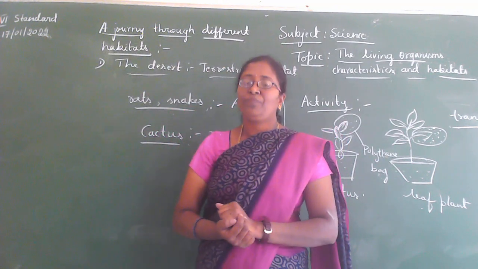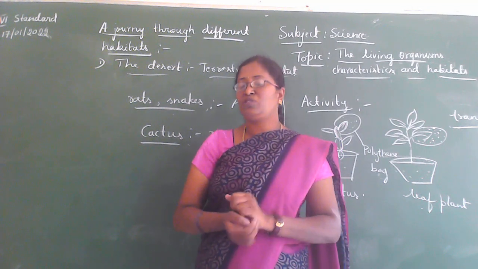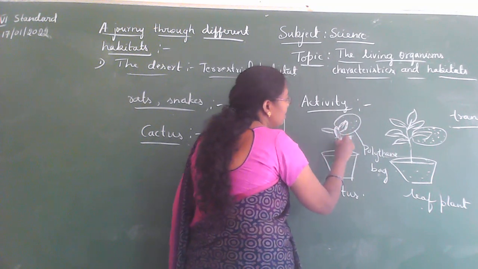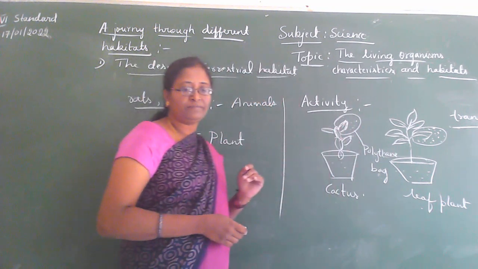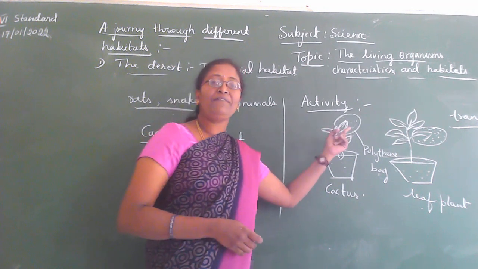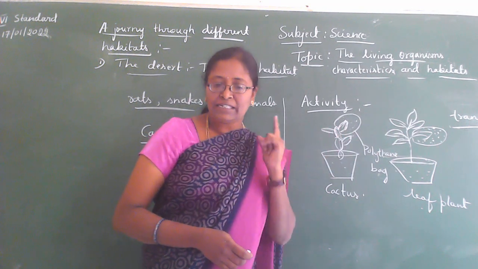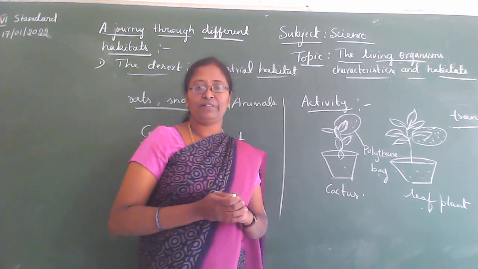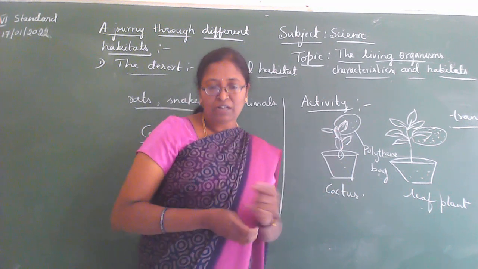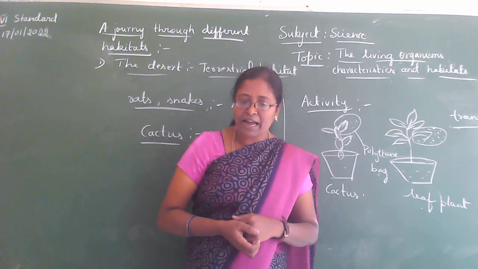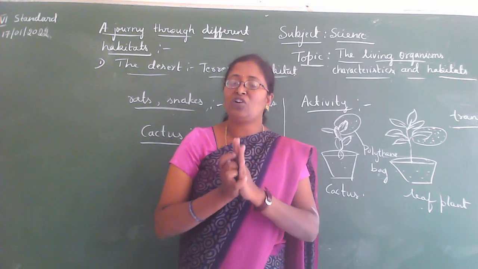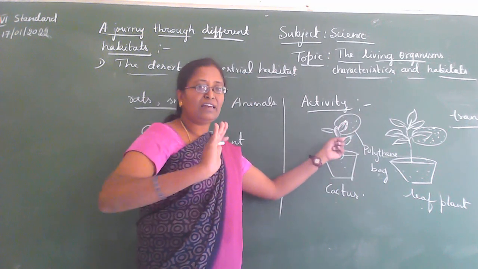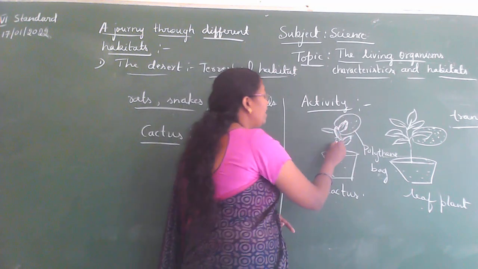Okay, so the leaf-like structure. You also see here, what shape is it? What is this? It looks like a leaf, isn't it? So in the cactus plant we can see a leaf-like structure, but in fact it is not a leaf. It is a stem. Understand? The leaf-like structure in a cactus is in fact not a leaf, it is a stem.